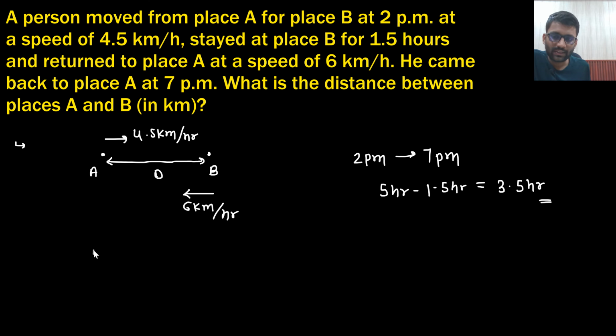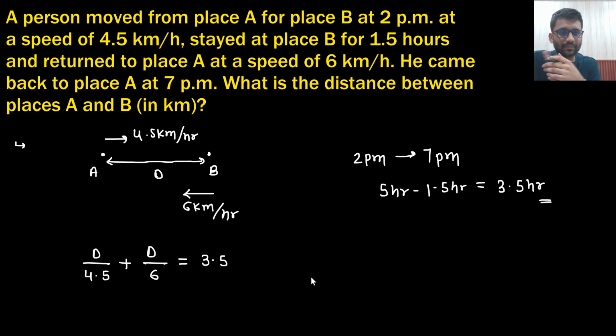So he covered distance d with the speed of 4.5 km per hour. So that means this much time he took. Distance d, we have the time, that is 3.5 hours. So we need to write the equation in time. Distance upon speed is time. Plus he covered distance d with 6 km per hour. So time to go here and time to come back, both combined time is given as 3.5. That's it. This is the equation. From here you need to find the value of d.